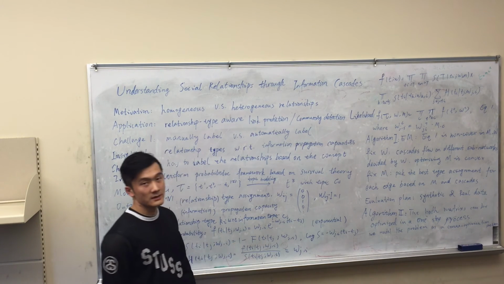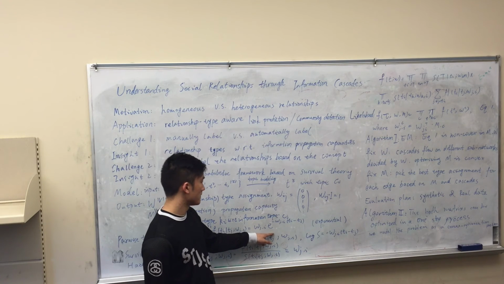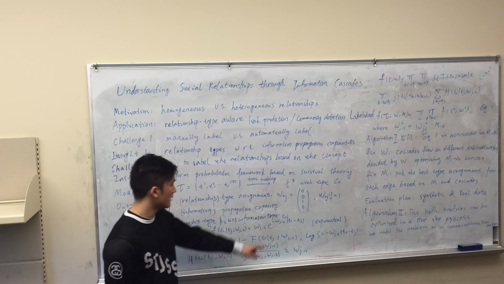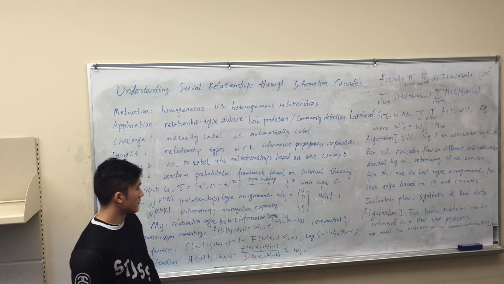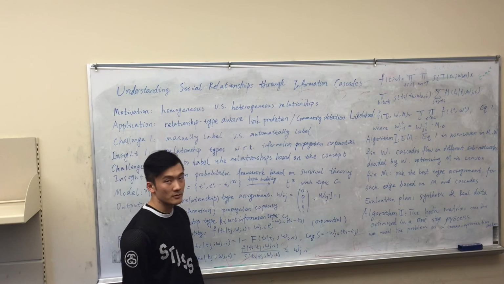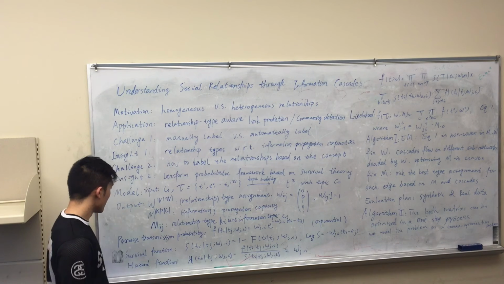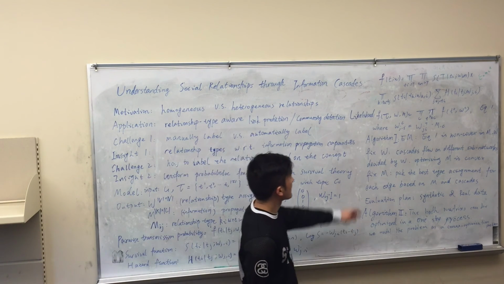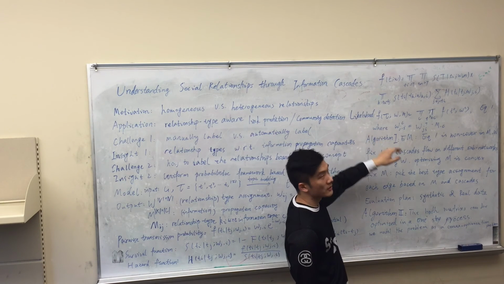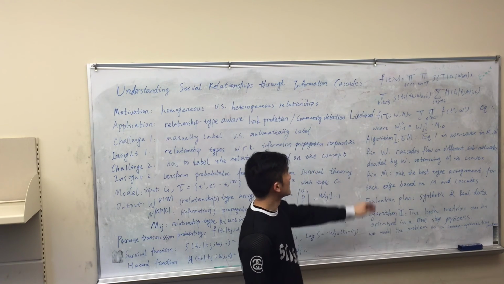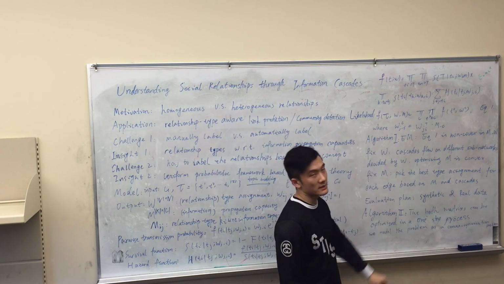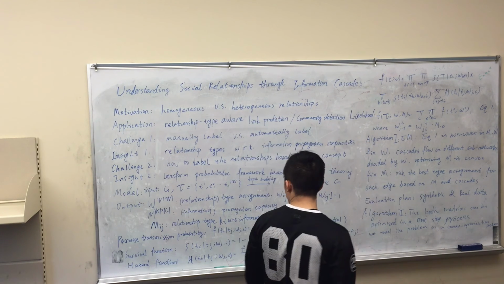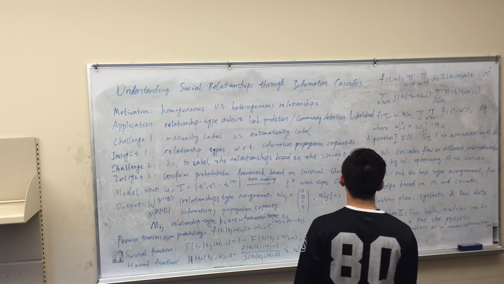This probability is decided by two main components. The first one is the time difference between Ti and Tj, and the second one is the propagation capacity on the link from node J to node I. And with this pairwise transmission probability, we can compute a likelihood on the overall social network. This is a likelihood of all the information cascades on the network of different topics. We compute this based on a survival function and a hazard function.